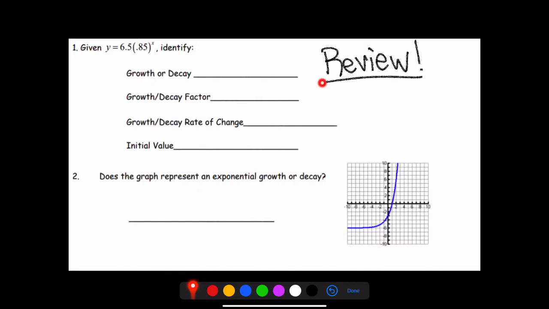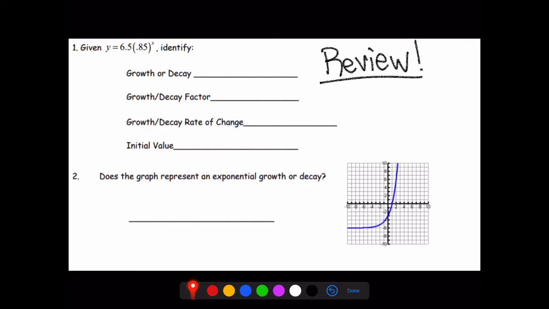So, quick review. Go ahead and think back to when we were back in school back in early March and how we would deal with these types of problems. Now, if you need to pause the video to try this out first, please feel free to. So, we have the problem y equals 6.5 times 0.85 raised to the power of x. First, we need to identify whether it's growth or decay. Well, we recall that these are written in the form y equals a times b raised to the power of x.